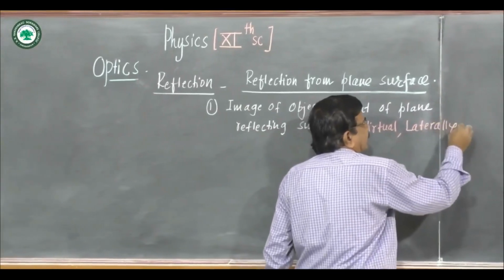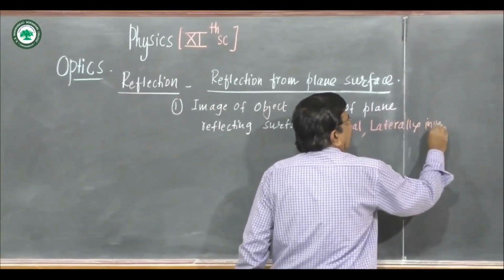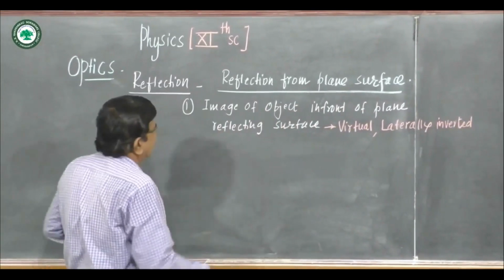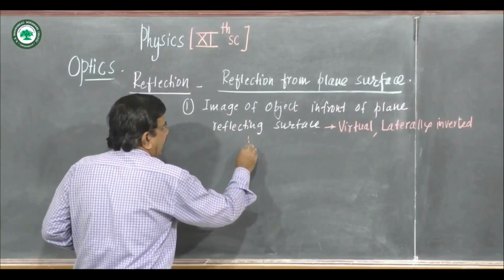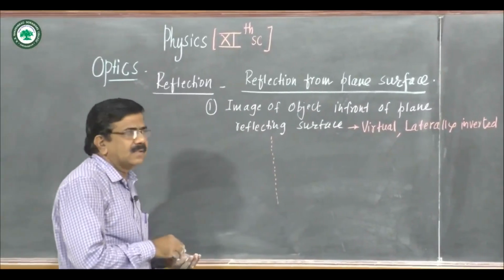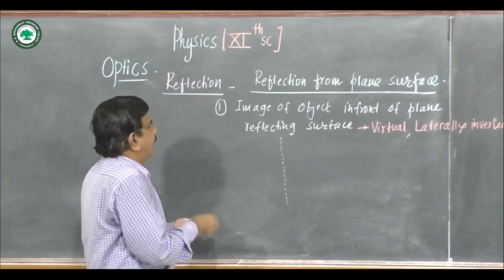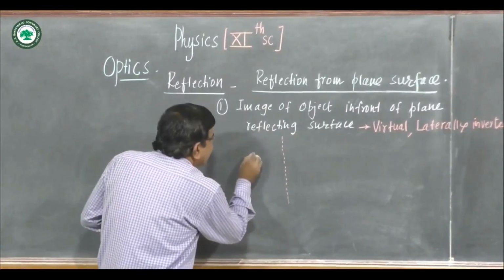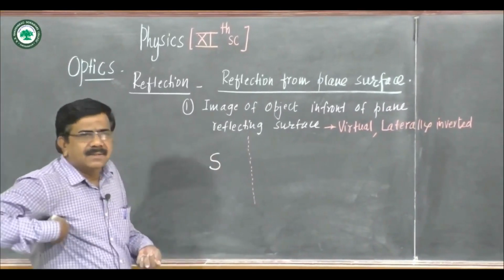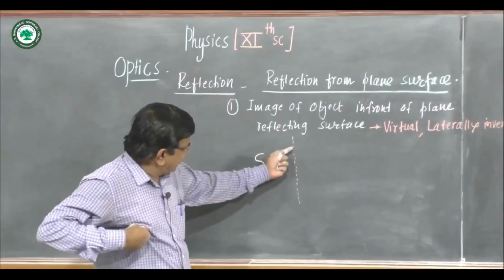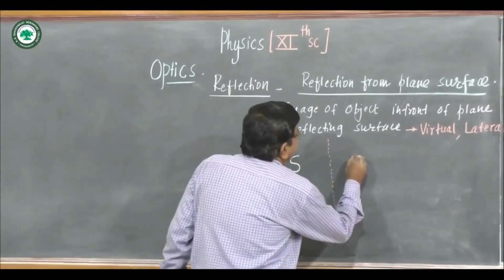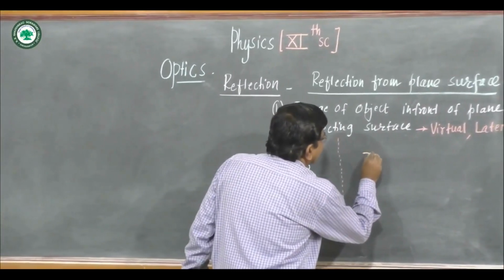Now see what is laterally inverted. Suppose this is a mirror. If this is the object, the image is behind the mirror and it is laterally inverted. It means like this.